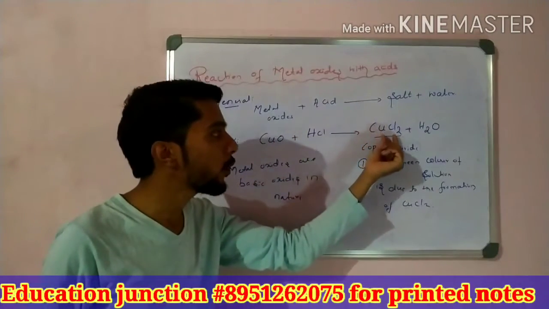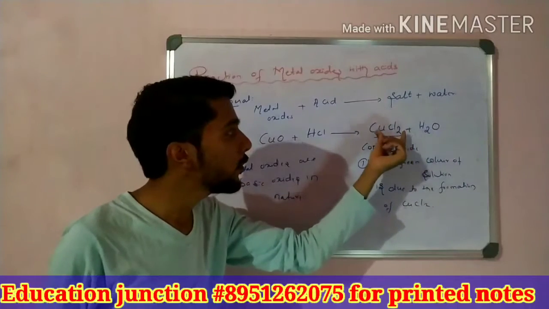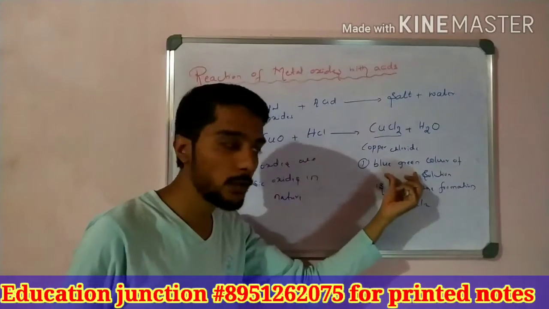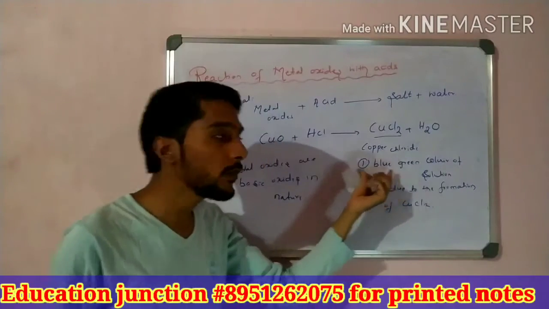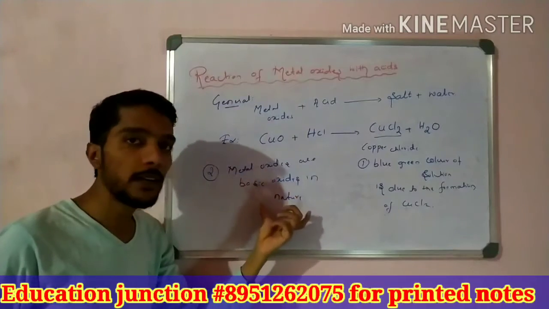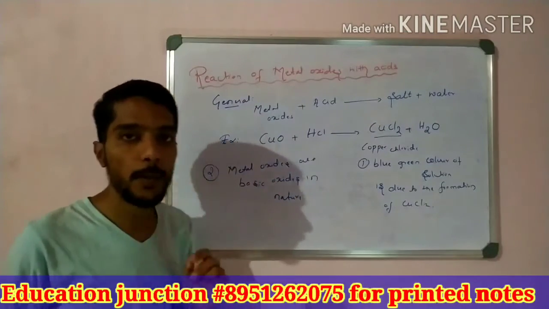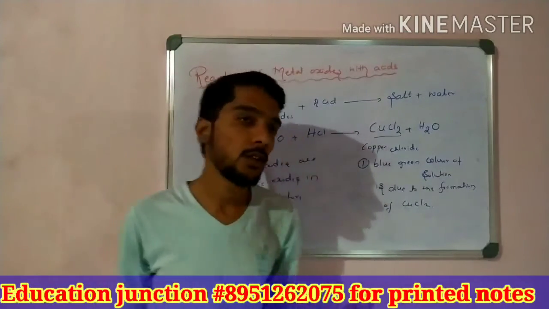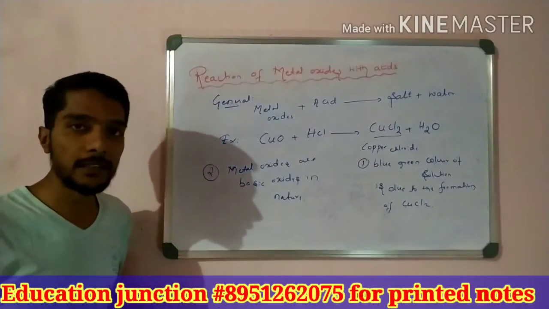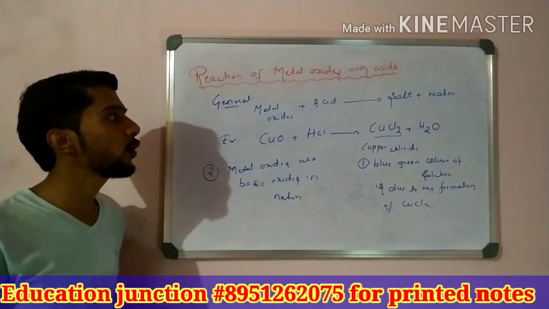We get copper chloride and H2O. Due to the formation of copper chloride, the solution color is what? Blue green color of the solution. That is one point. And the second observation is, these copper oxides are basic in nature. That is basic oxides. So this is simple knowledge about metal oxides with acids. Okay, please copy this in your notebook.